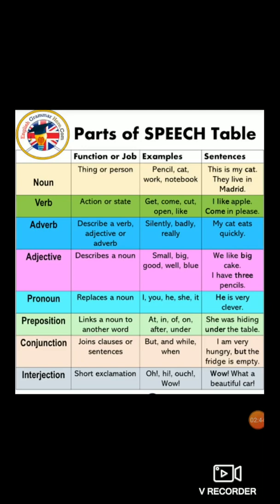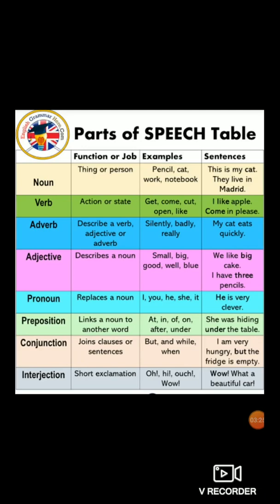Next, pronoun. The easiest. Pronouns replace a noun. Pronoun means what? Which is used in the place of noun. I, you, he, she, it are the examples of pronoun. He is very clever. So here instead of noun I had used pronoun. For example, if I say Ram is very clever, so Ram is a noun. But in spite of Ram, in spite of noun, I had used he. He is nothing but pronoun. So he replaces a noun. Pronoun replaces a noun.